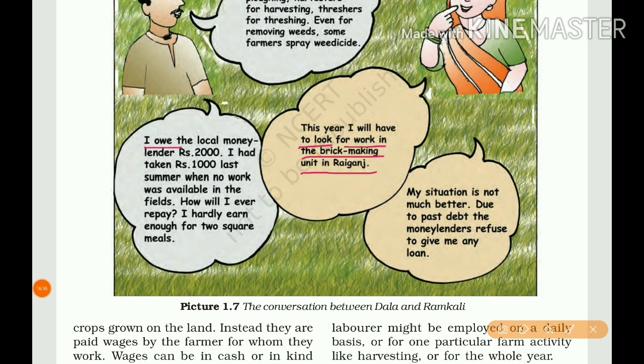I owe the local money lender rupees 2000. I had taken rupees 1000 last summer. He already got 1000 rupees last summer, and now he wants to get 2000 rupees. When no work was available in the fields, how will I ever repay? I hardly earn enough for 2 square meals. That means per day, 2 square meals only. It's very hard to earn for him, Dala.